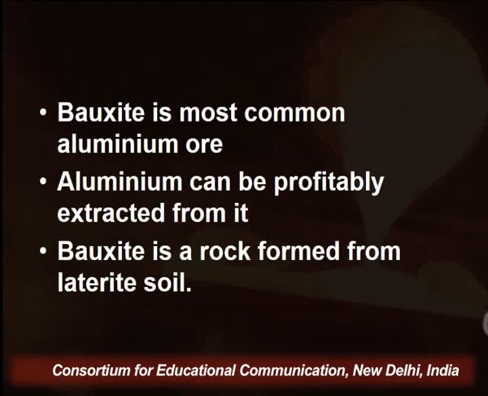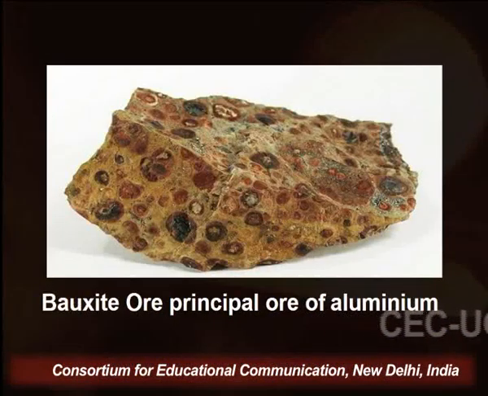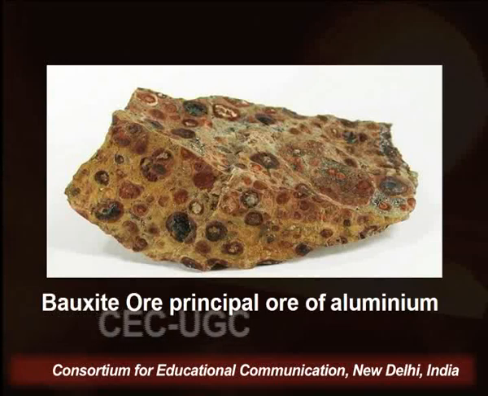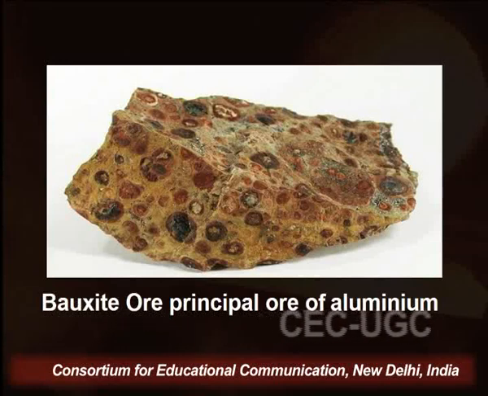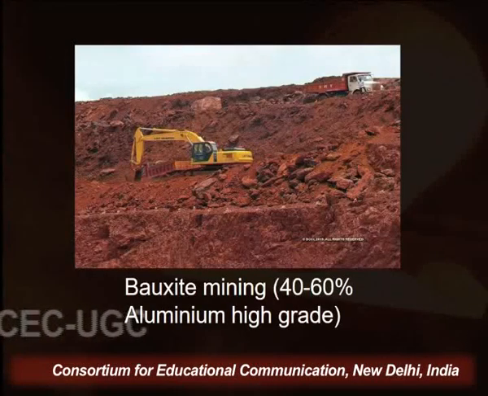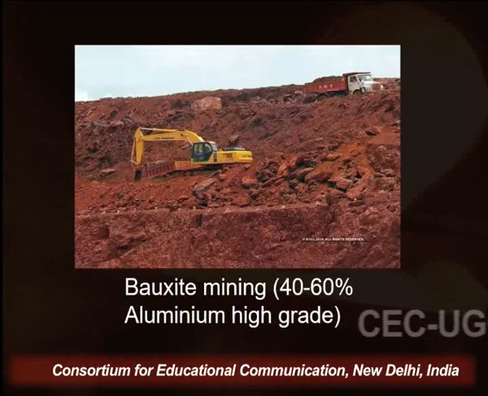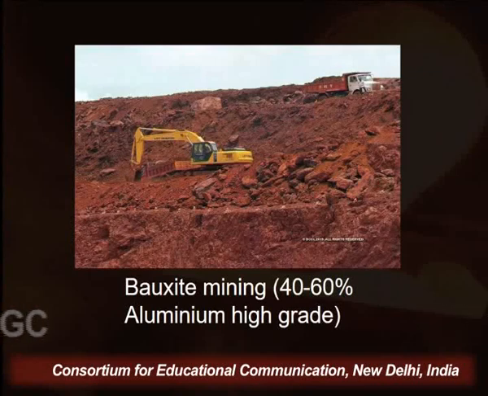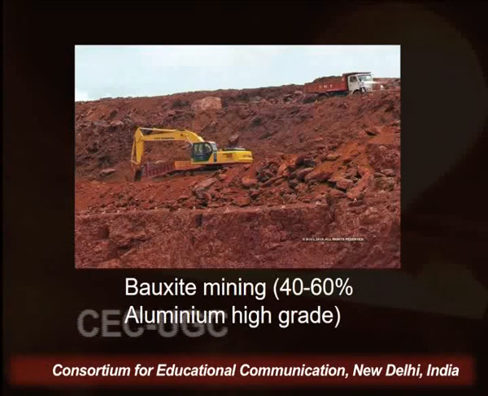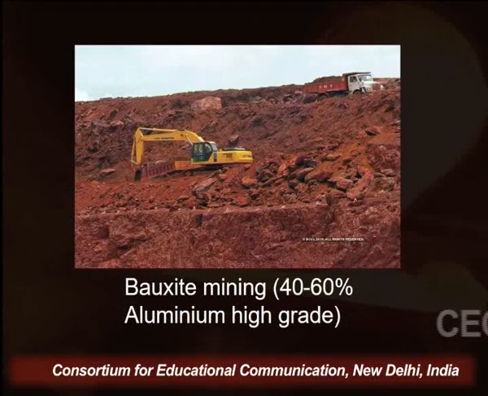Bauxite is a rock formed from the laterite soil. This is a bauxite ore, you can see on your screen, and it is a principal ore of aluminium, and in bauxite ore a very good quality of aluminium is present. This is bauxite mining. So we have to find the bauxite mining, and this bauxite contains 40 to 60% high grade of aluminium ion. So it is a bauxite mining, you can see on your screen.